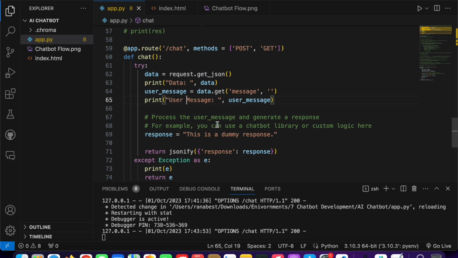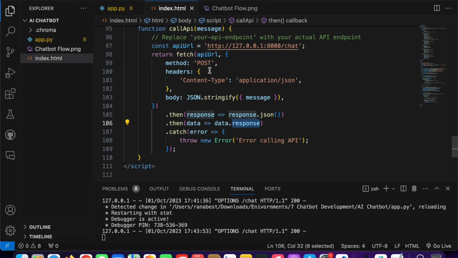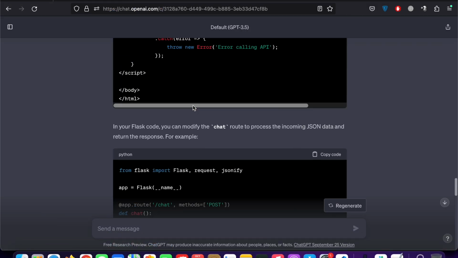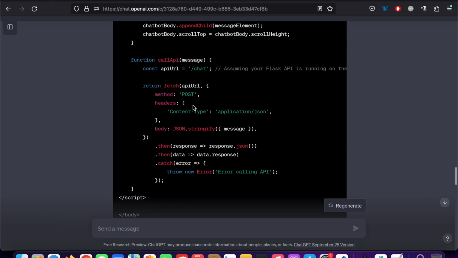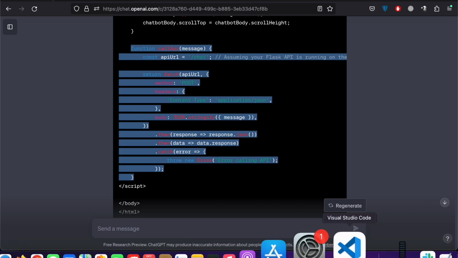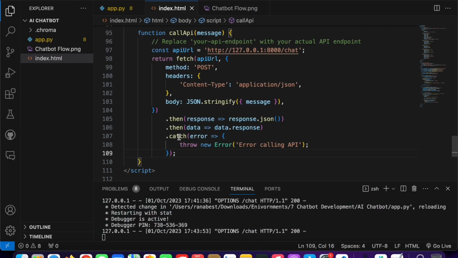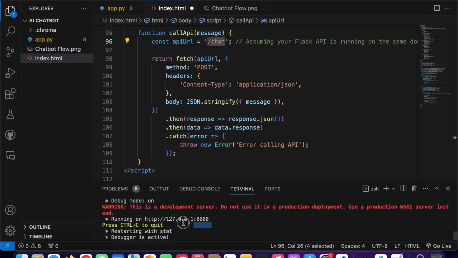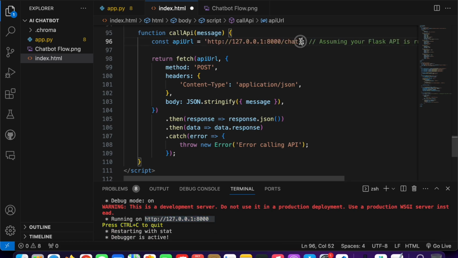So to do that, I think we need to change this code as well. Definitely ChatGPT did that for us. Maybe we made a mistake. Yes, just try to copy this function completely and see what our mistake was. Just try to replace that function, and also we need to update this function, sorry, API endpoint. Copy that and paste it, and then chat is the same.